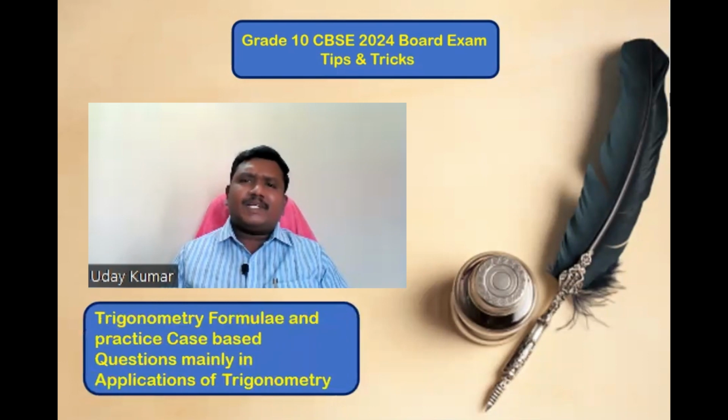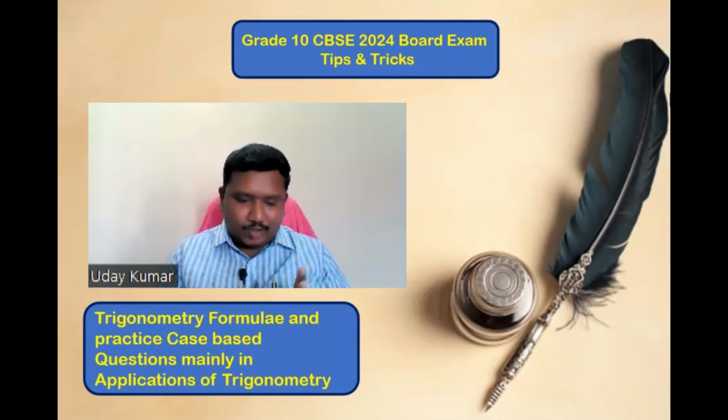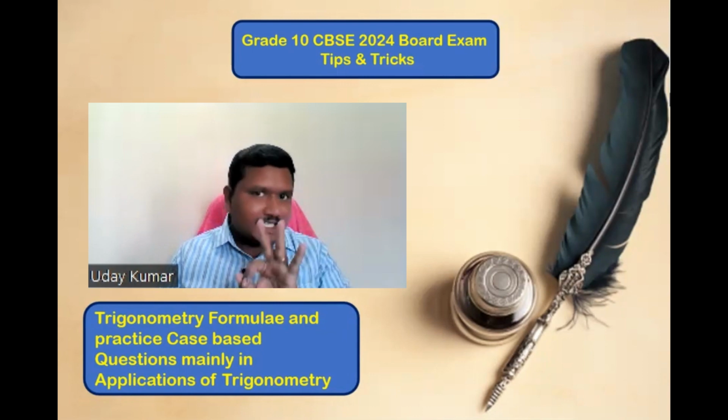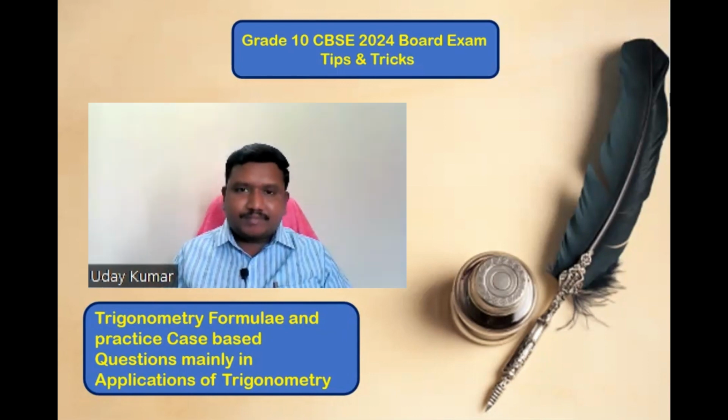Now, if you see, trigonometry is just a formula. If you focus for a few minutes on the trigonometric ratios, how they are interlinked, and identities, three identities are there in trigonometry. You have to focus on all the three. How to use those identities according to our required question. And then the table. So sine 0, sine 30, that table is there, right? That table also you have to focus.